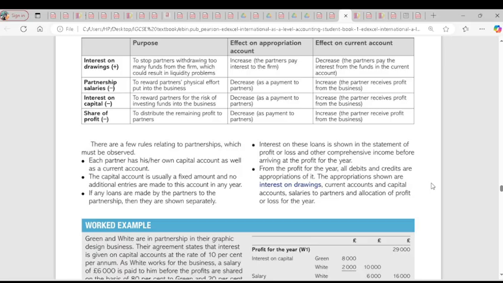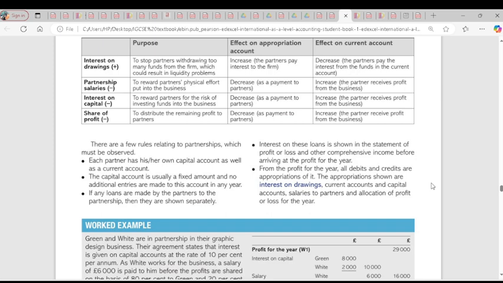Then we have the next one. Interest on these loans is shown in the statement of profit or loss, or comprehensive income, before arriving at the profit for the year. So if interest has to be paid on the loan, it has to be part of the expenditure, which shows at the end of the year in the statement of profit or loss account, before you get your final profit.